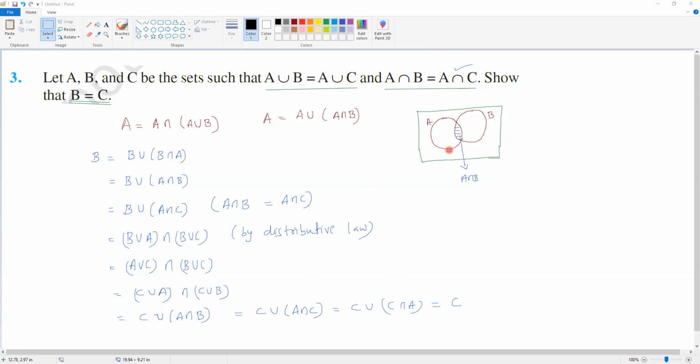So this type of theory-based question is also there, but the majority of the time the question will be from Venn diagram questions.